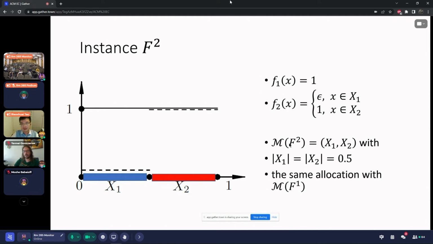On the other hand, agent 2 should have received x2. Otherwise, agent 2 would lie and say that his value density function is just uniform, which goes back to instance 1 and will receive x2. So truthfulness as well as proportionality ensures that under this instance F2, the only possible allocation is still x1 and x2.